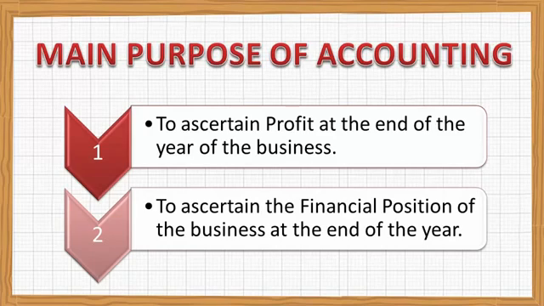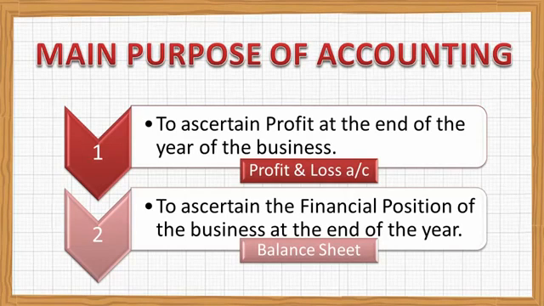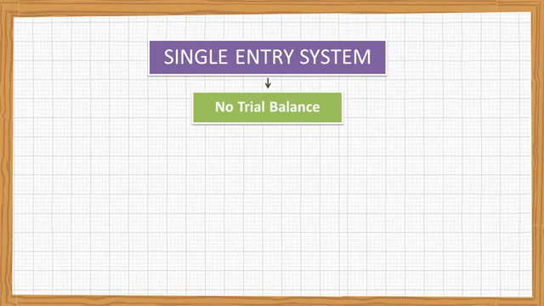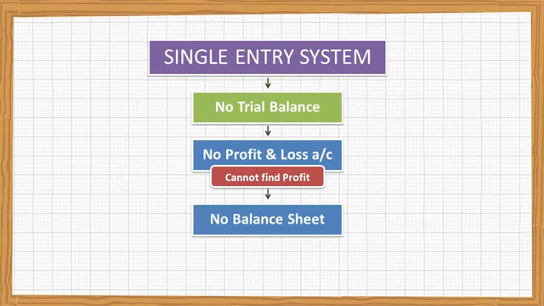the financial position at the end of the year. These are the two things. The profit can be found through the profit and loss account, and the financial position can be found through the balance sheet. But under this system, we don't have any trial balance. If there is no trial balance, we cannot prepare the profit and loss account. So we cannot find profit, and we cannot make the balance sheet.